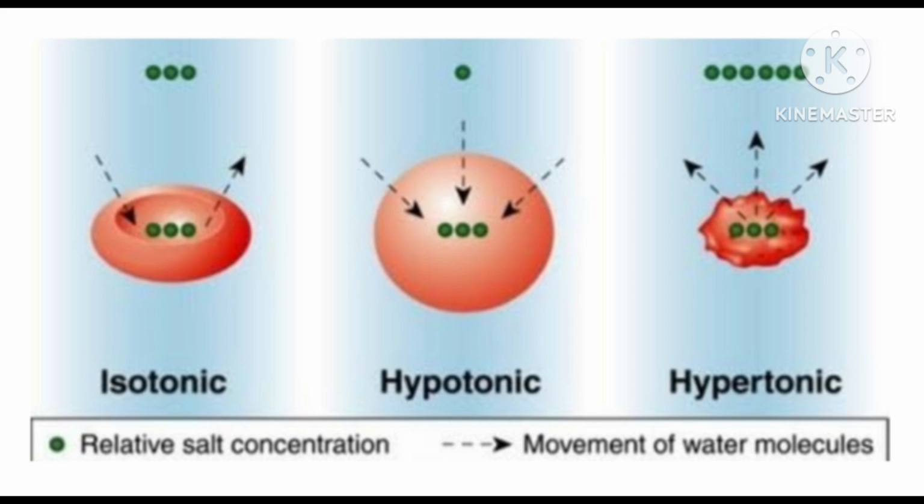Here, water crosses cell membrane in both the directions. It means the amount of water going in the cell is same as the amount of water going out of the cell. So, there is no net movement of water and the size of cell remains the same.